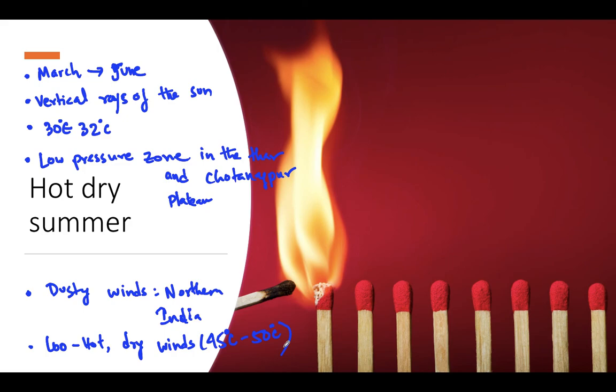Why are they called mango showers? Because it helps the mango ripen. And in Karnataka it is called cherry blossoms because it is very helpful for the coffee blossoms, or cherry blossoms. Clear? So that's it for today.